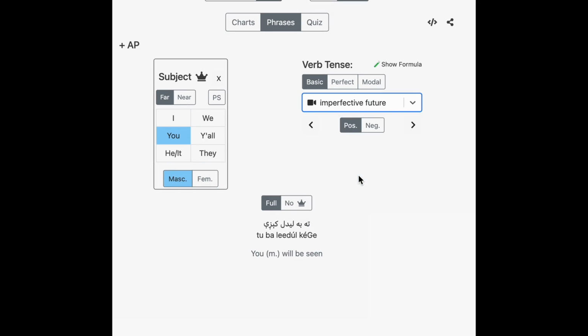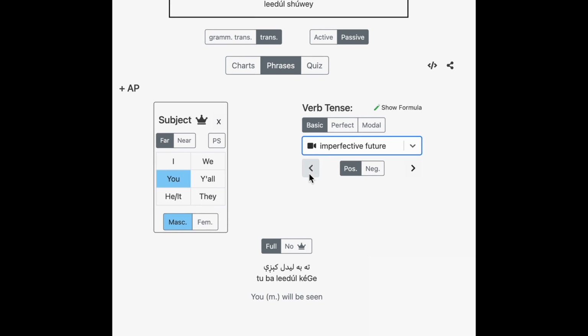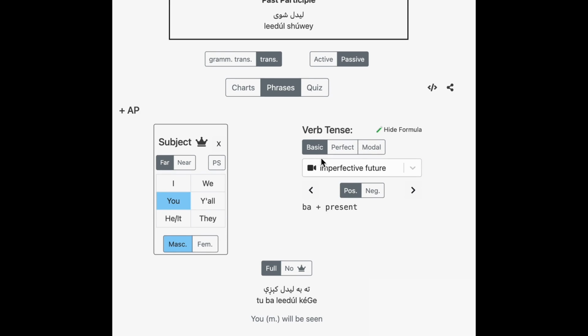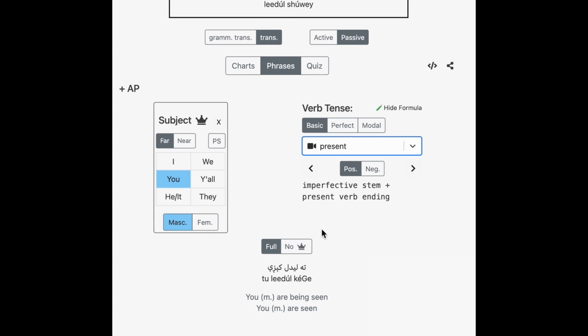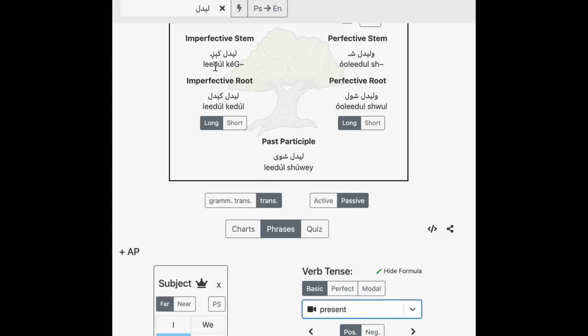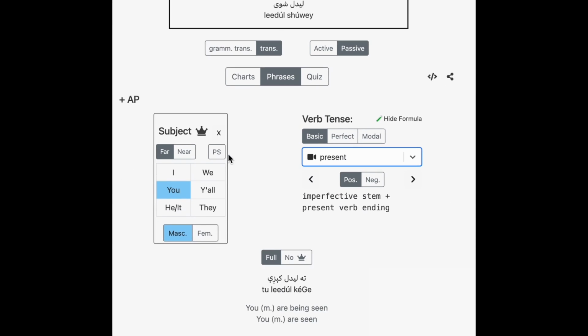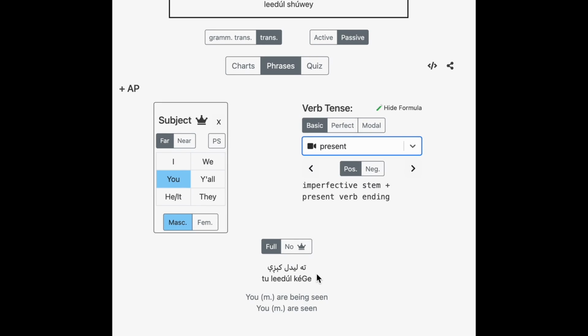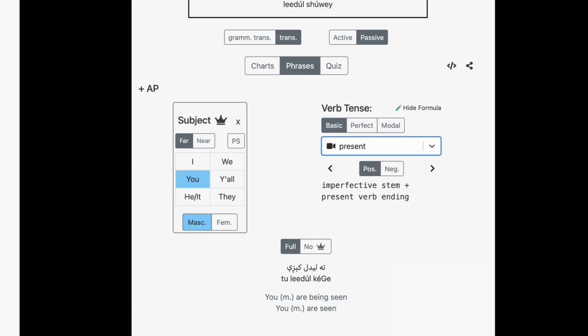You can see what the future looks like. And then if you forget how to make these things, you can see the formula here. So you can see what stems it uses. This is the imperfective stem plus the present verb ending. So we look at that. Imperfective stem, present verb ending. There we go. So yeah, have fun messing around with all of this stuff, and hopefully you can get a hang of what's being done and how these things are being built.